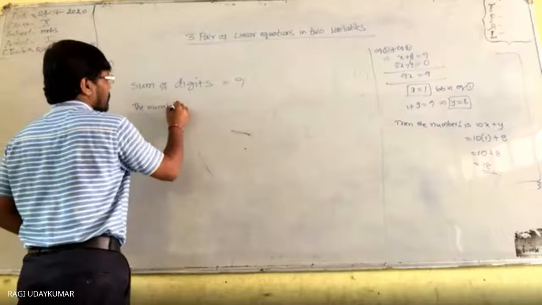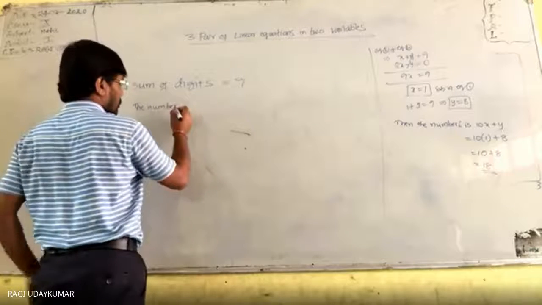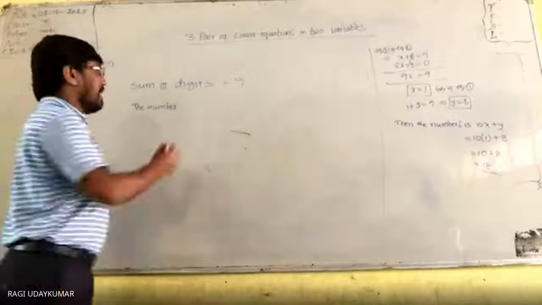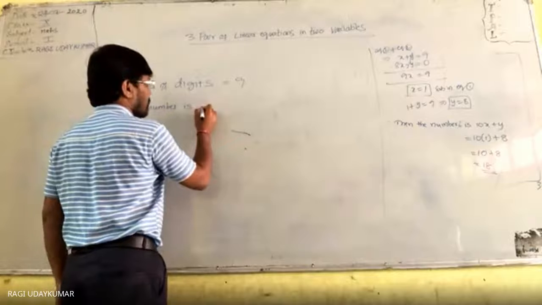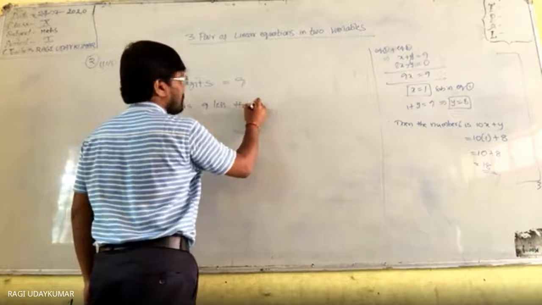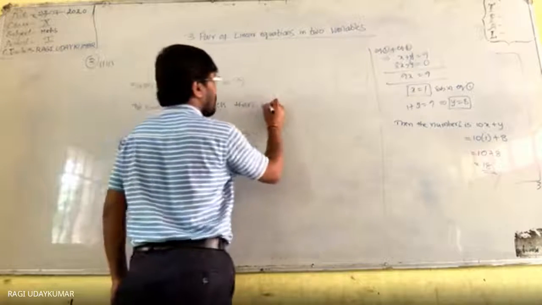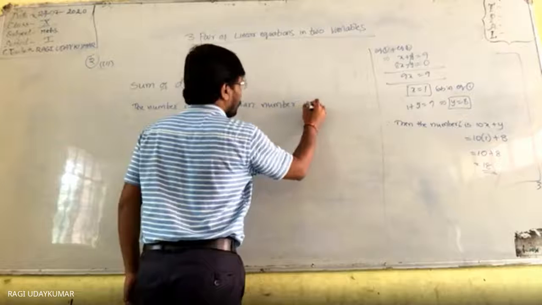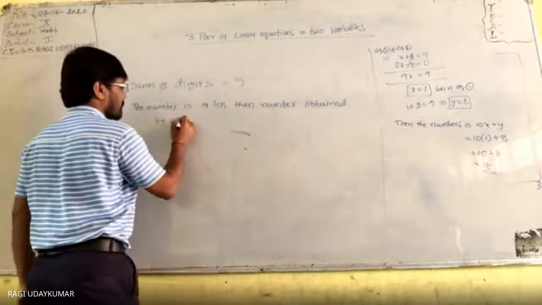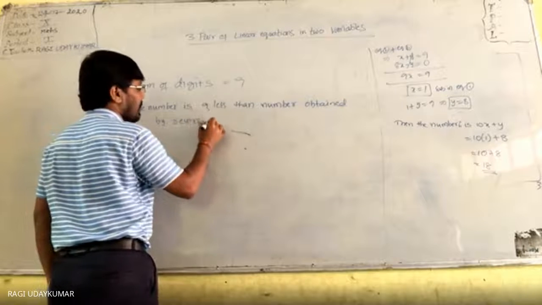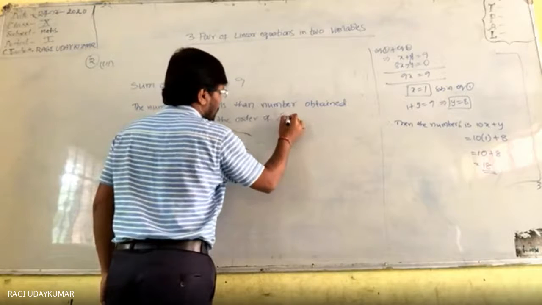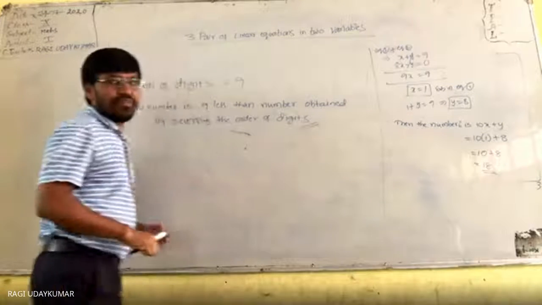The number, means whatever the number you are going, number is 9 less than the number obtained by reversing the order of digits. This is the question.